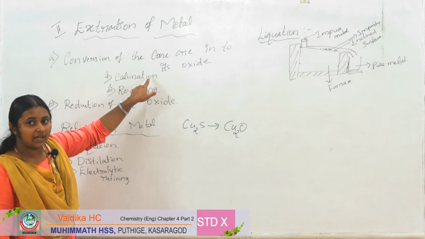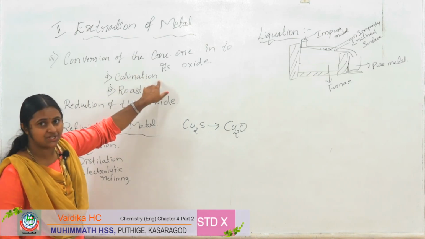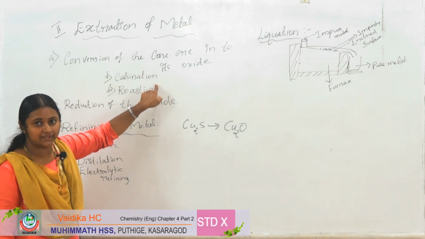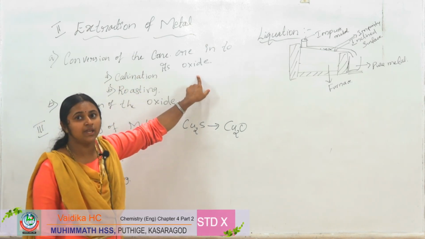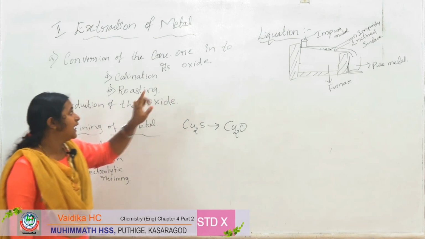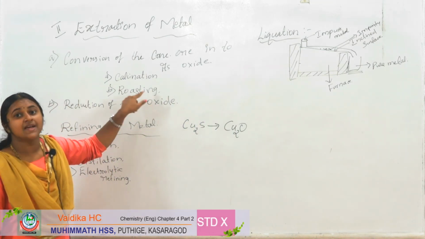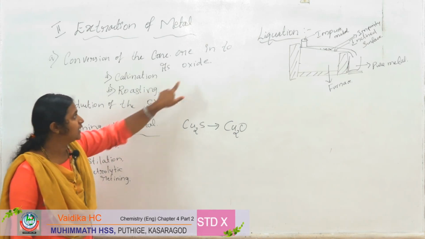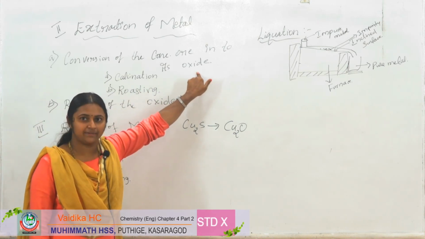The other difference is that in calcination, the carbonates or hydroxides of metal convert into oxide. In roasting, sulfide ores or the sulfides of the metal convert into oxide.